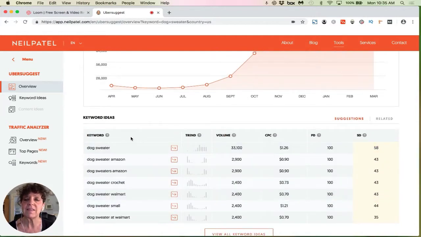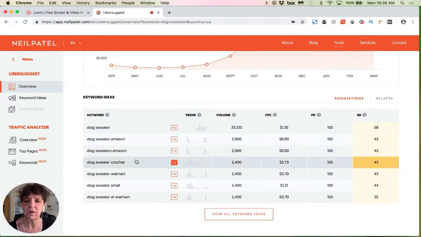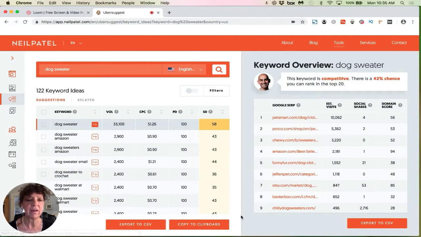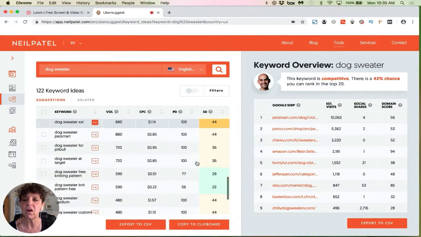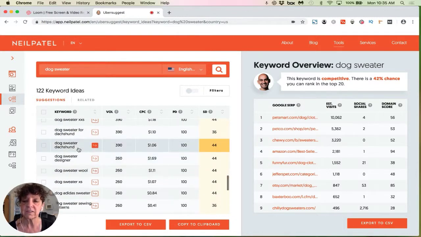Now, I like this in that it gives me other ideas. It's like dog sweater Amazon, crochet. These are other keyword ideas. And if I click this button here, I will see all of the keywords. And what's really cool is I'm going to see a great big long list. Dog sweater knit pattern free, dog sweater for dachshunds. Oh, that's important because I have dachshunds. So that actually might be a better keyword for me because maybe I want to have patterns specifically for dachshunds. While it's a much lower number, it might be more relevant.